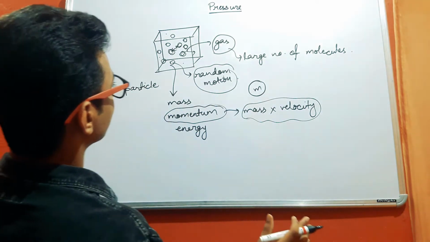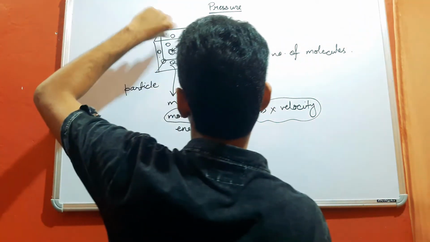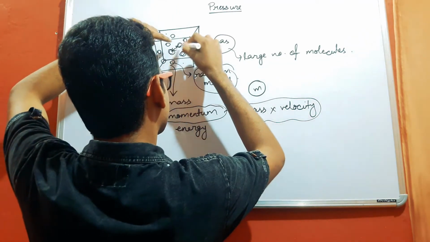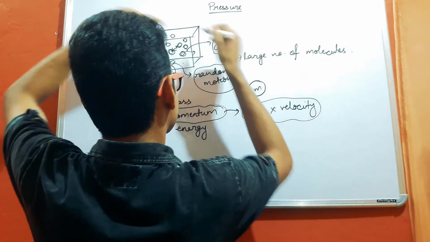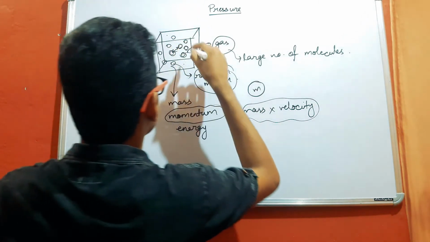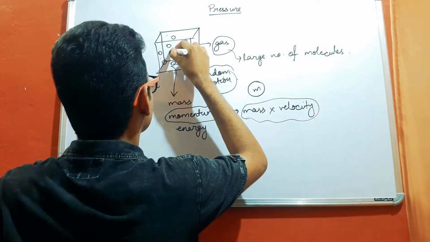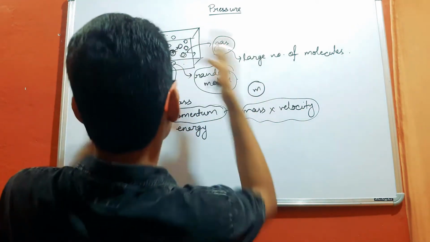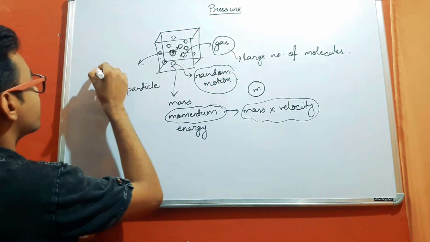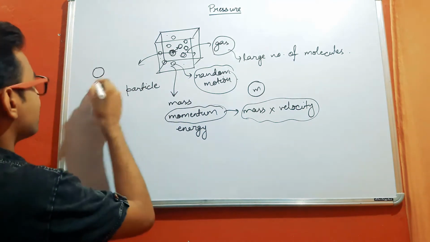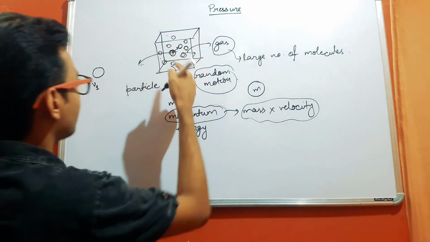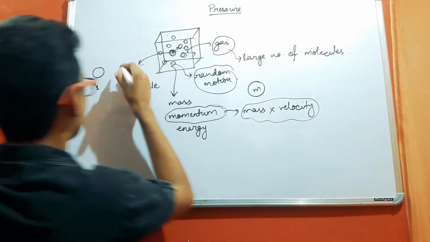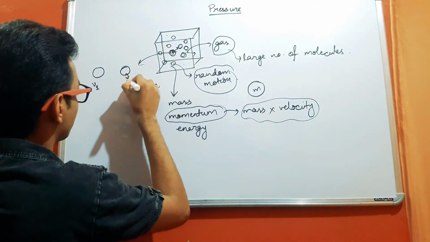Now, since every molecule inside this container is in random motion and colliding with other molecules and with the walls of the container, as a result of this collision the momentum of, suppose I am taking this molecule, will obviously change. Suppose the initial velocity of this molecule is v1, and after the collision either with the walls of the container or with any other molecule, the velocity changes to v2.